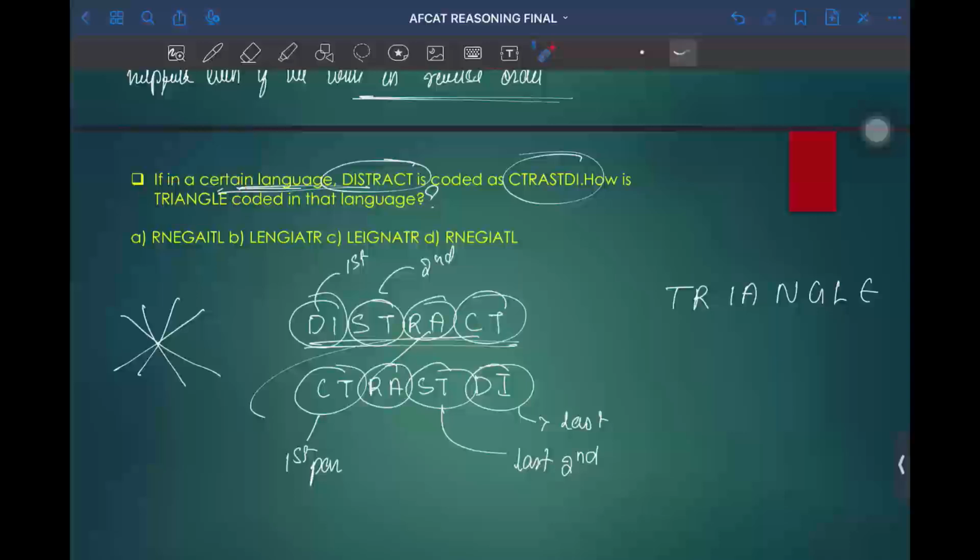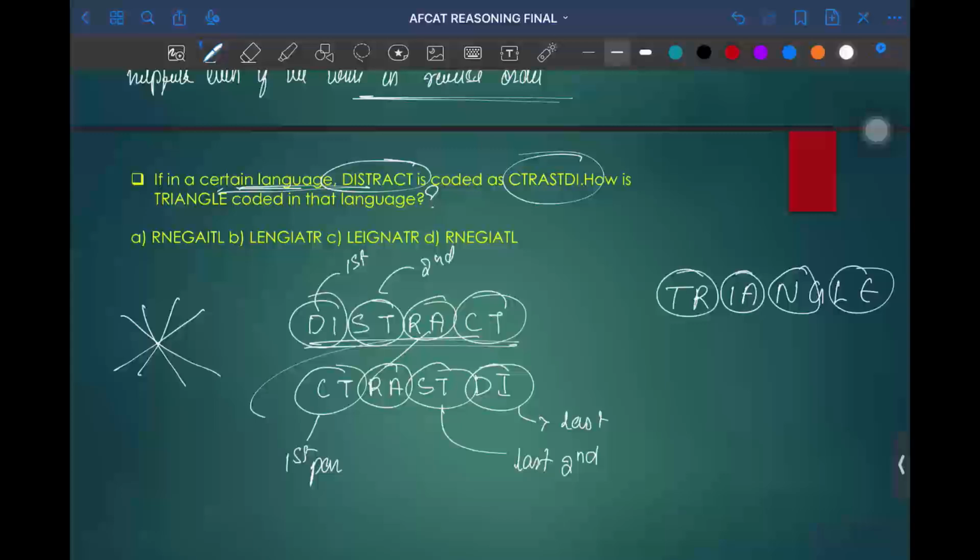The same pattern followed in the DISTRACT question will continue to the TRIANGLE part as well. So we need to do the same thing, two letters each, in a crisscross format. The letters will be LE, next NG, next IA, next TR.